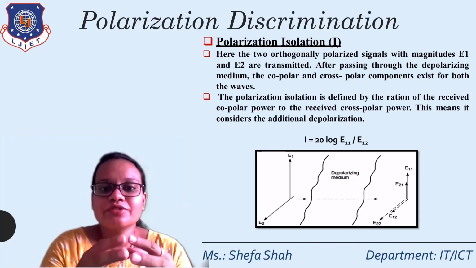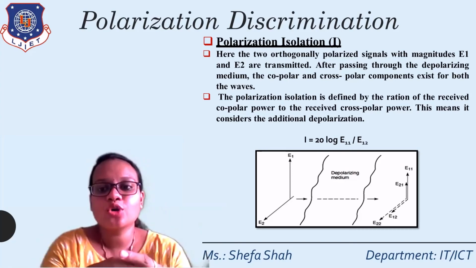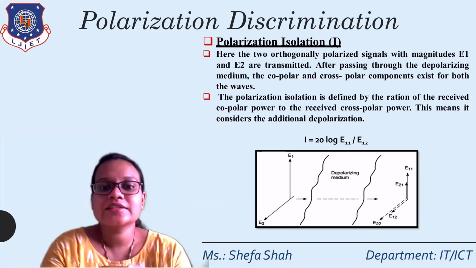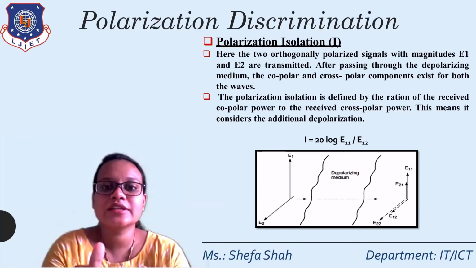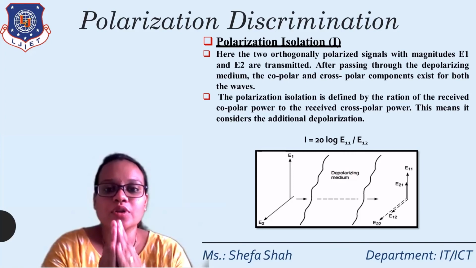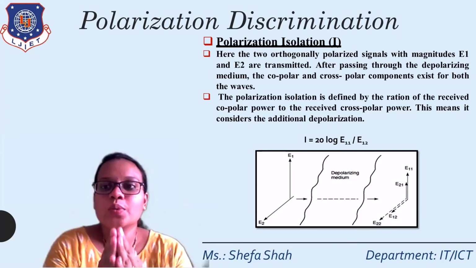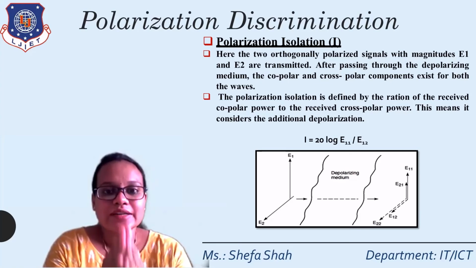Whenever you find the ratio of the cross pole divided by the copole of the second signal, that is called polarization isolation. That means the second signal has absorbed all the energy, and the signal behind this particular signal will not get any polarization. Here two orthogonally polarized signals with magnitudes E1 and E2 are transmitted.